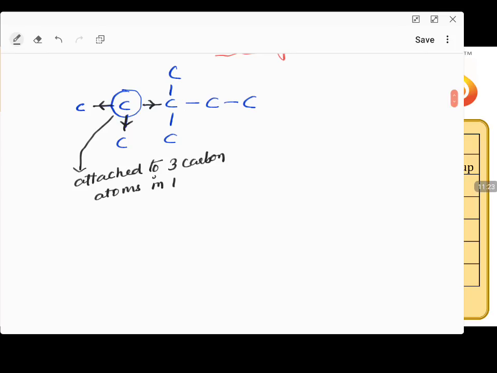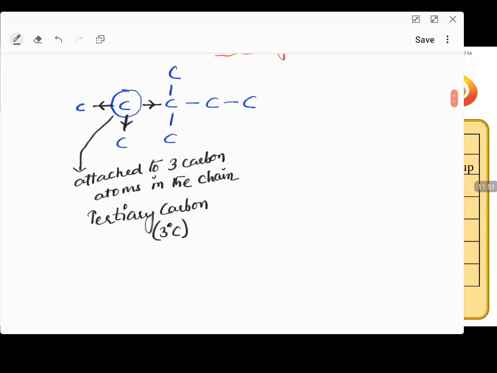Now tell me, if one carbon is attached in the chain, it is primary. If two carbons are attached in the chain, secondary. If three carbons are attached in the chain, tertiary. So this carbon is called tertiary carbon, indicated as a 3 degree carbon.